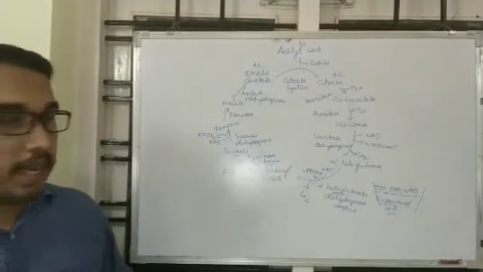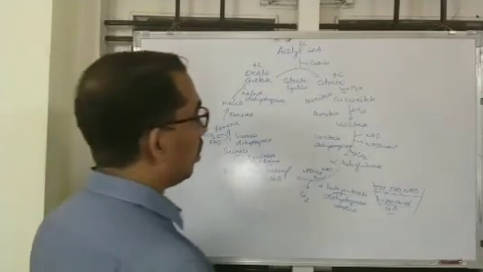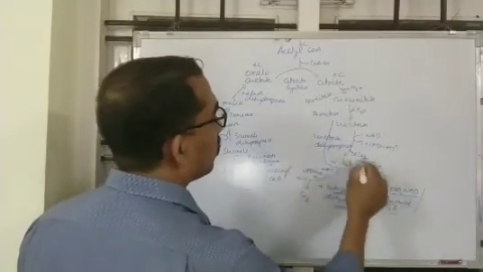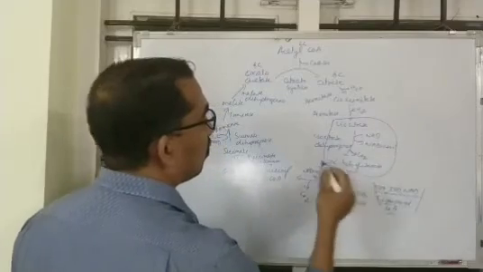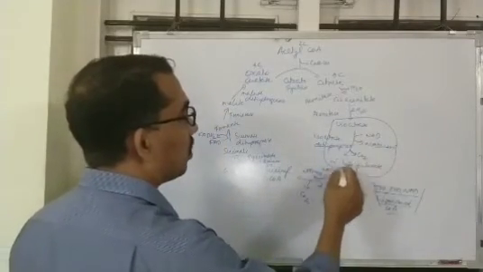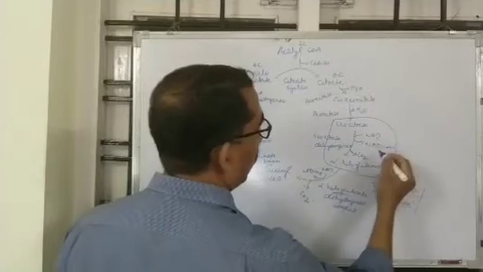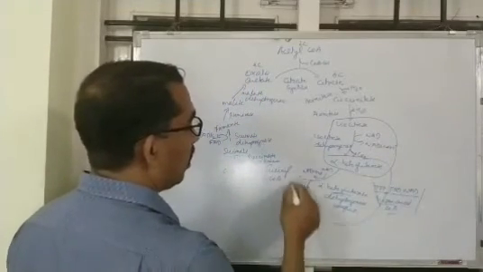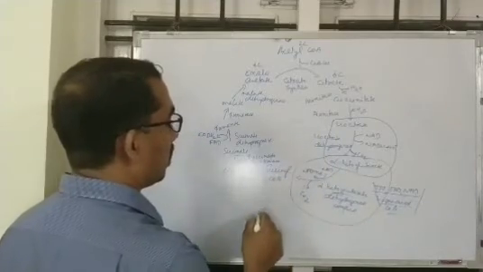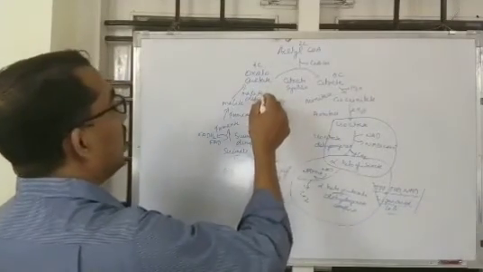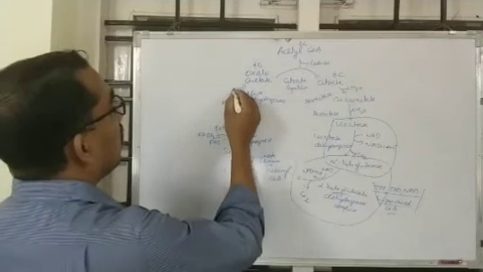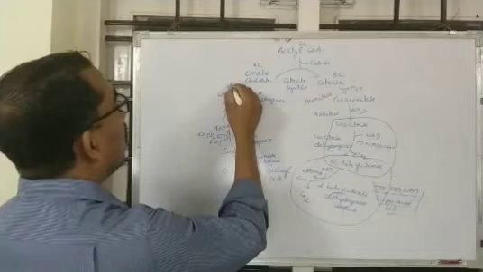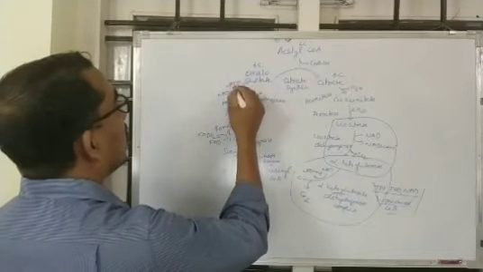So coming to the energetics, one NADH is produced from the conversion of isocitrate to alpha ketoglutarate. Then one NADH is produced from the conversion of alpha ketoglutarate to succinyl-CoA, and another NADH is produced from the conversion of malate into oxaloacetate.